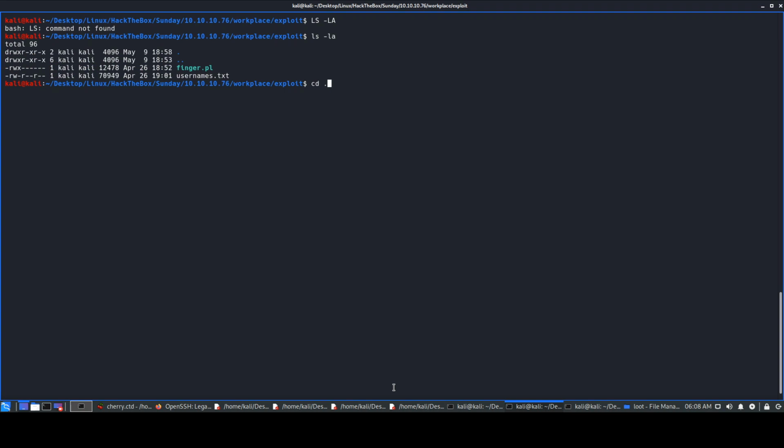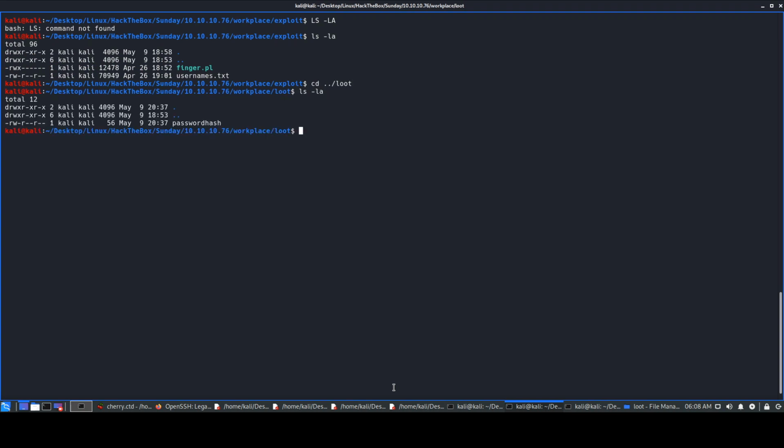First thing is we'll just cd and go back to our root folder. It's like we have the password hash over there. We'll be using sudo because we need to run John as root. So we'll be using sudo john, and then we'll be giving the password file, that is password hash, and then we have to obviously give the word list as well. You have to enter the word list over here, otherwise it will actually not work.